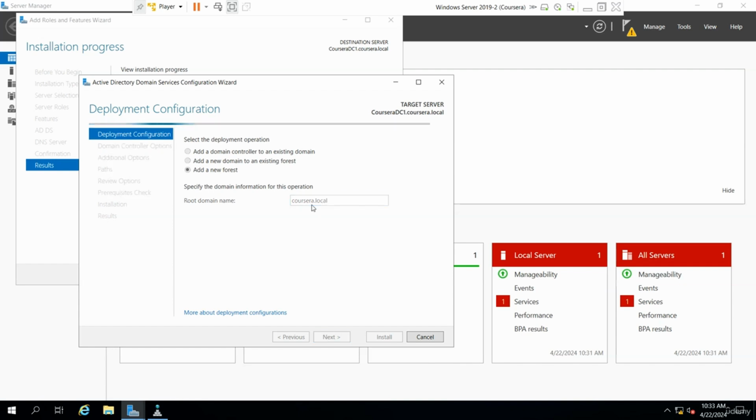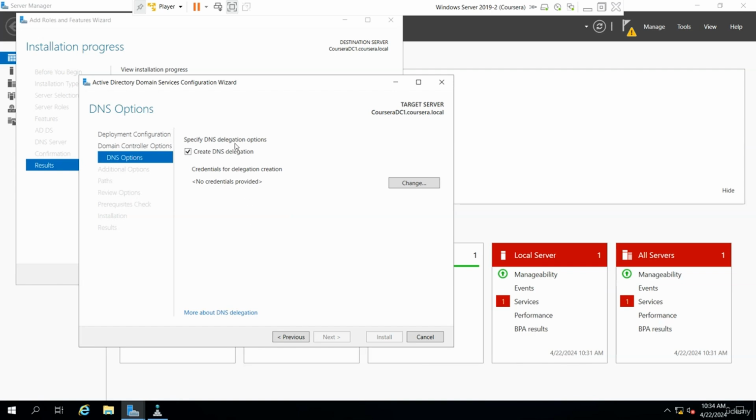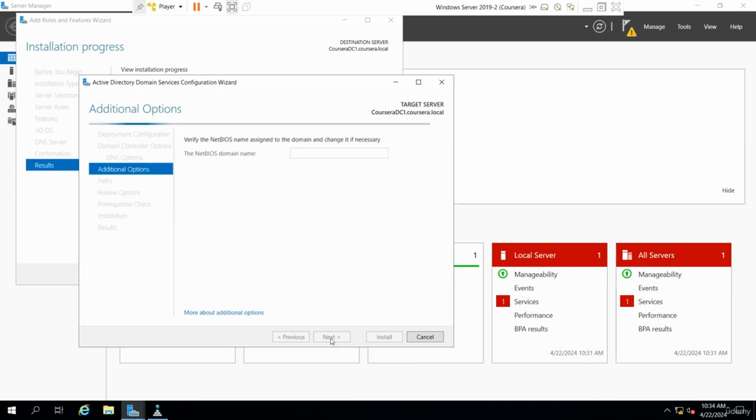I'm going to put this as Coursera.local and go next. This time, I'm not going to see that error message the way I see it on Udemy. See, it's quick. And password and password and go next. There you go. This is perfect. This is a proper way. Next. And we're going to go all the way through.